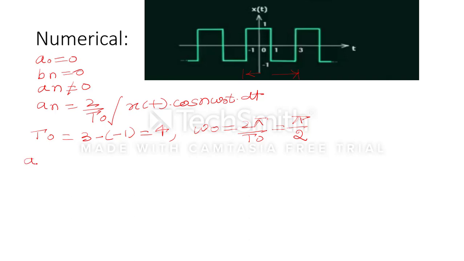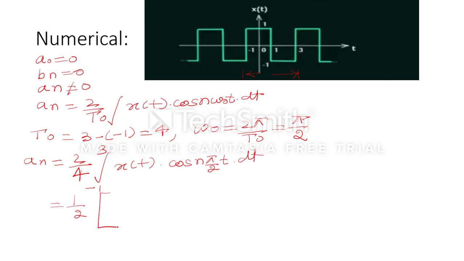Now the an equation will become 2 by T naught, which is 4, integration x(t), and the limits will be from -1 to 3, x(t) cos n omega naught, which is pi by 2, t dt. So now the equation will become 1 by 2.